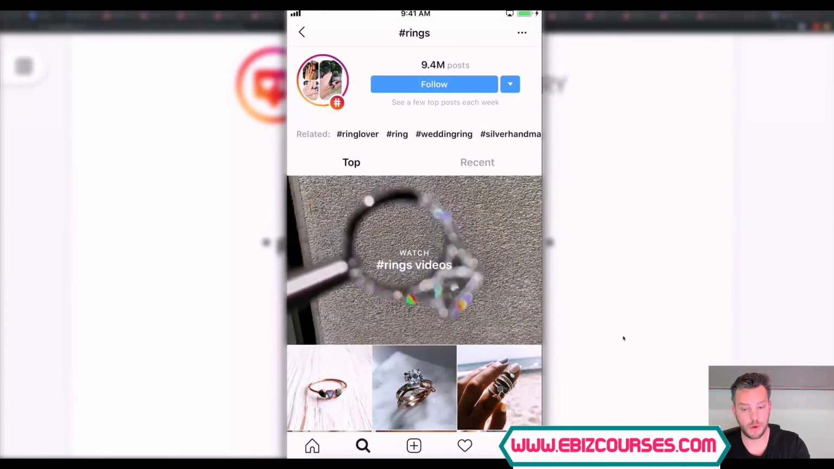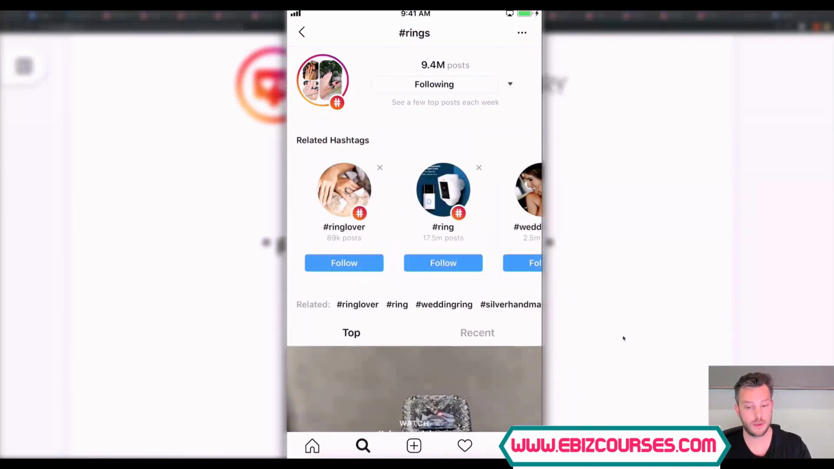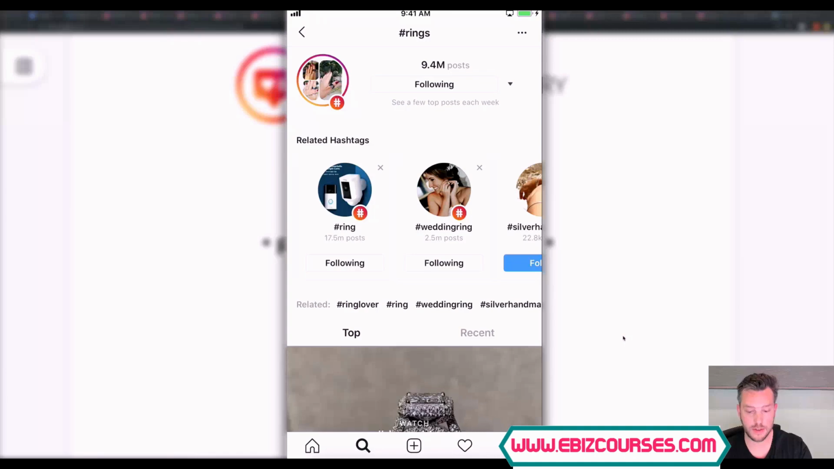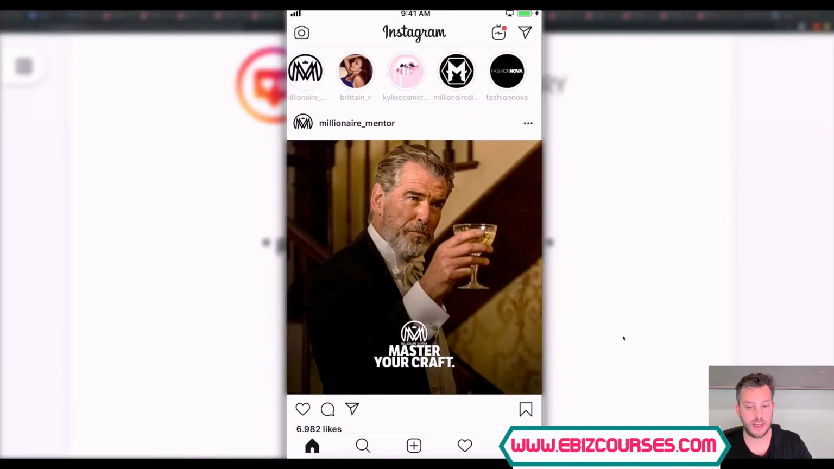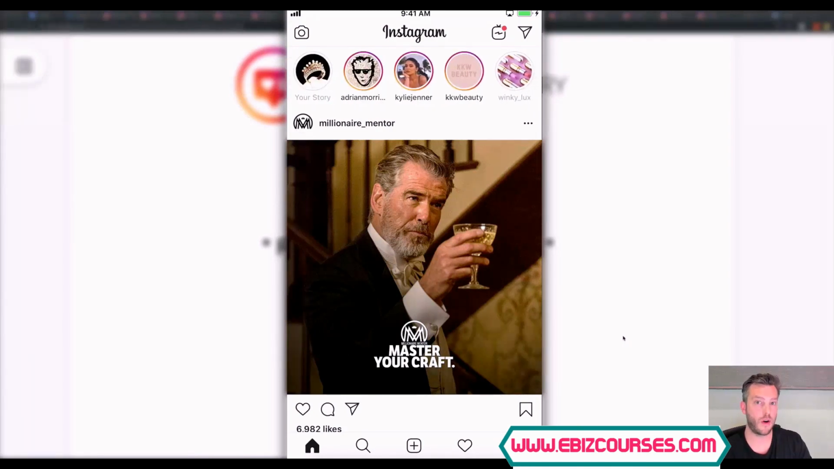Because remember, people can follow hashtags. And when they start following hashtags like ring lover, ring, wedding ring, and so on, when they're up here in their feed, they'll be able to start seeing any new posts that are made on that hashtag as well, and so will other people. So Instagram stories are epic. They're a great way to get a lot of traffic.